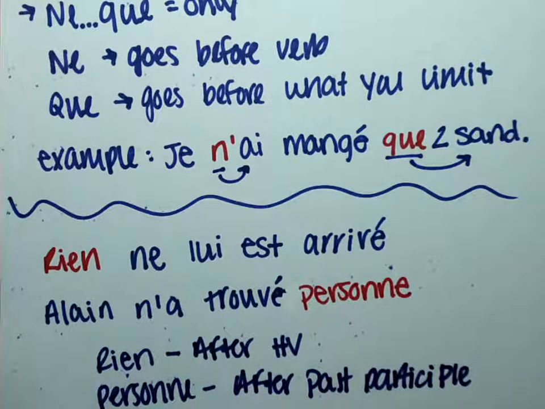All right, so hopefully quelqu'un, quelque chose, ne personne, ne rien, and ne que are not super confusing. I will post these notes, so if you have any questions, you can reach out, but hopefully it's not super confusing and you're able to pick up on it.